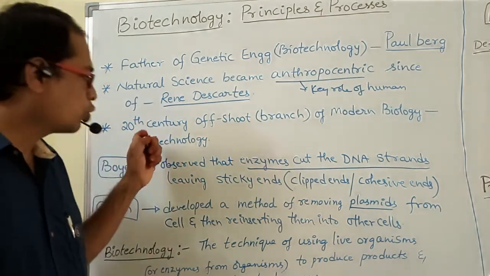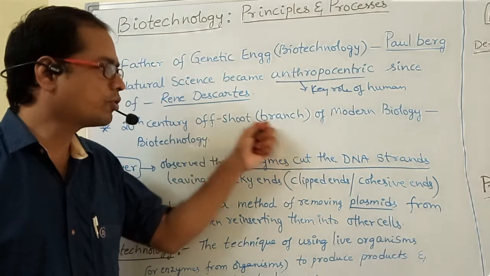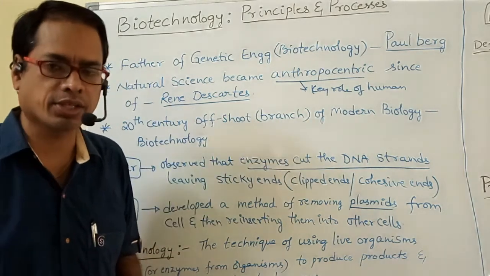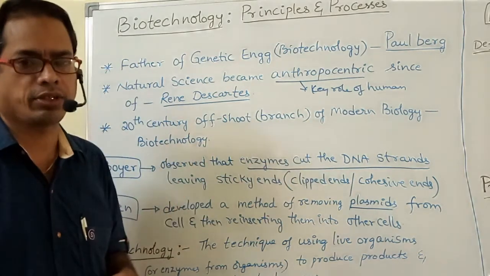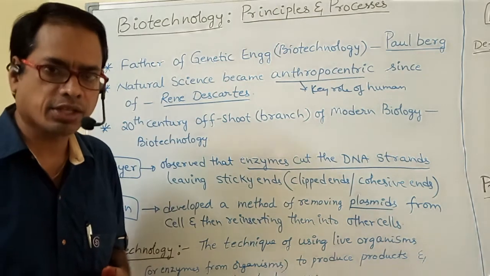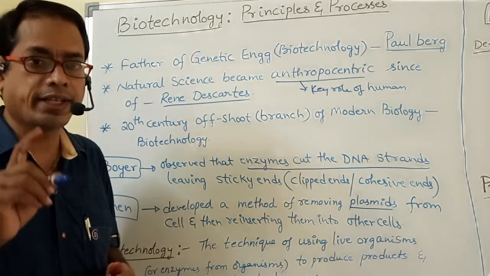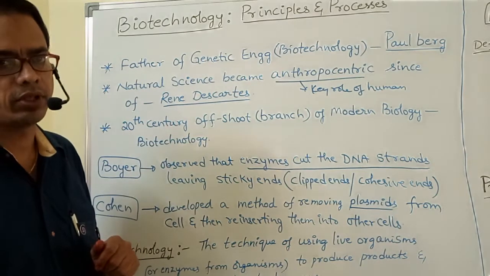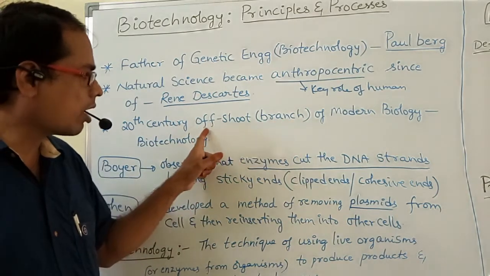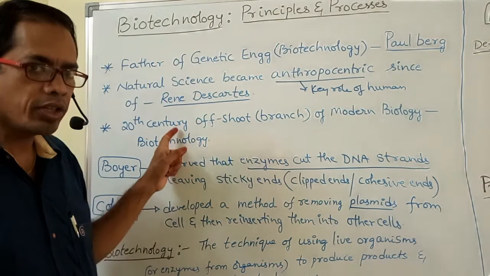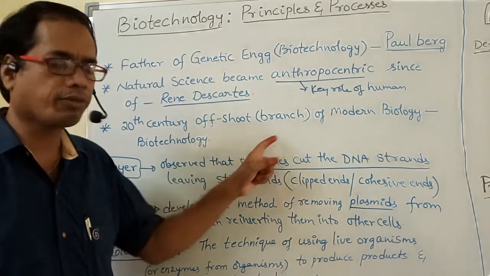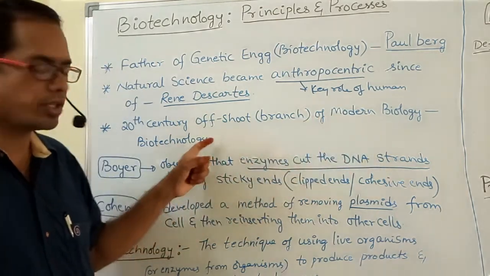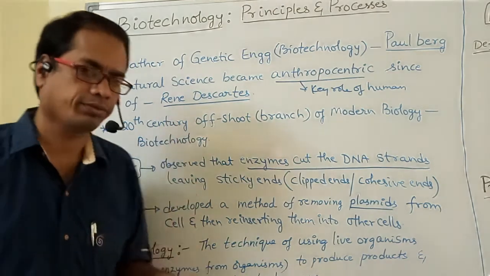Next one. The 20th century offshoot of modern biology is biotechnology. In which century was biotechnology developed? The 20th century. A branch is also called an offshoot. The 20th century offshoot of modern biology is biotechnology.